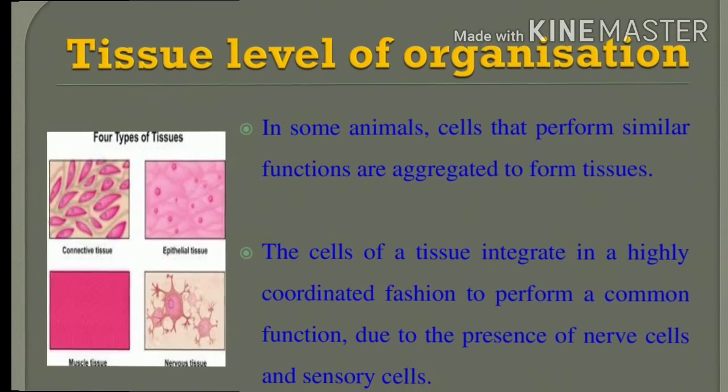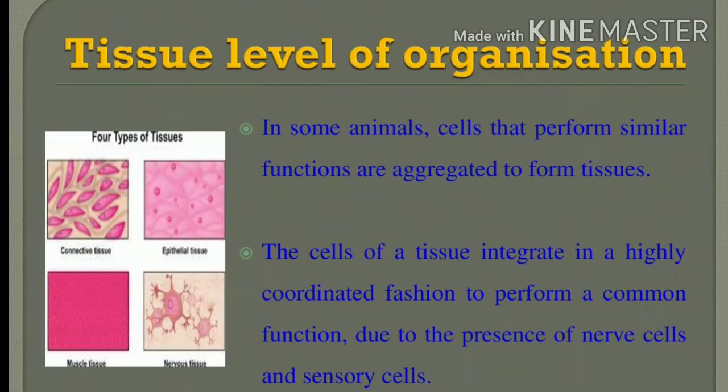Okay, next is the tissue level of organization. What is a tissue? Cells aggregate to form a tissue. These tissues integrate in a highly coordinated fashion, which is a function of the presence of nerve cells and sensory cells. Listen, in the tissue level of organization, they have the presence of nerve cells and sensory cells. But in the cellular level of organization of the sponges, there is a lack of nerve cells and sensory cells. There is a lack of coordination. Can you understand, ma'am?